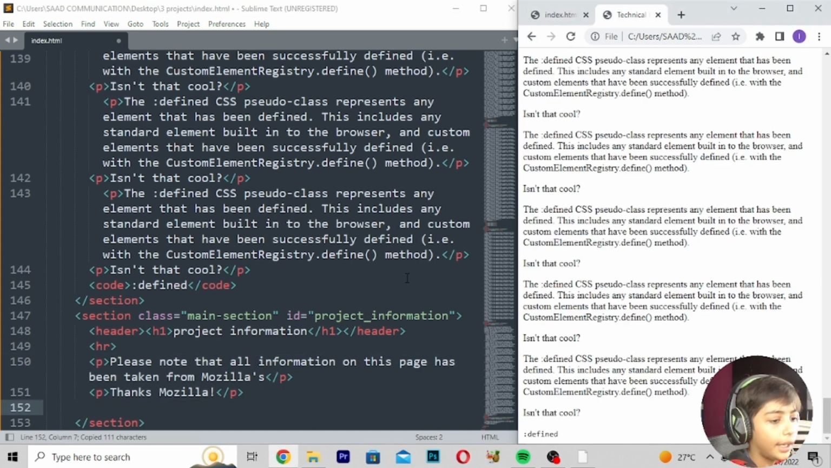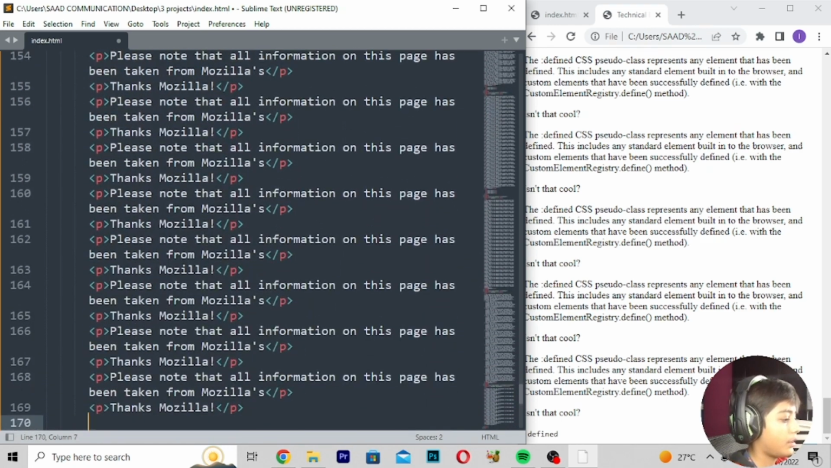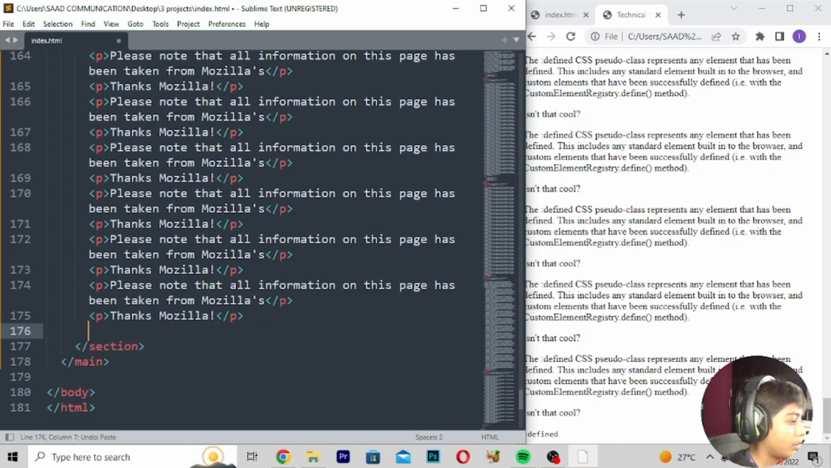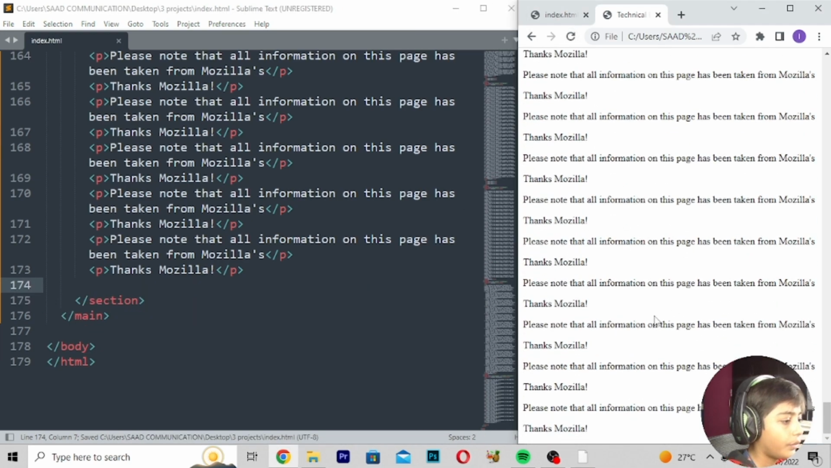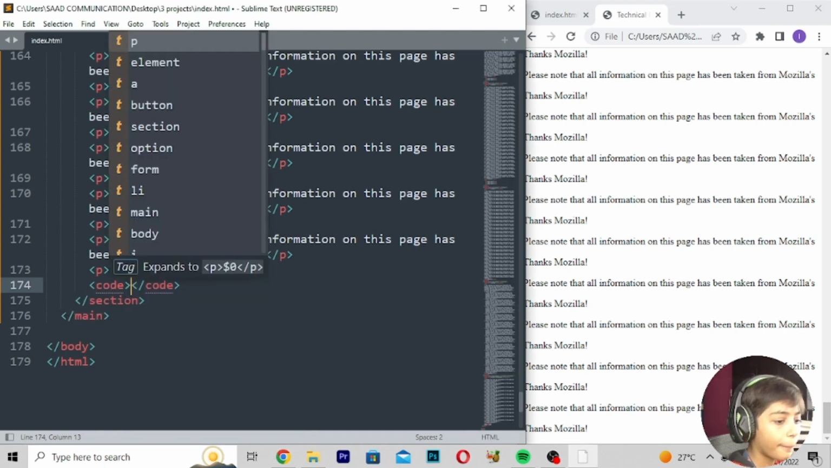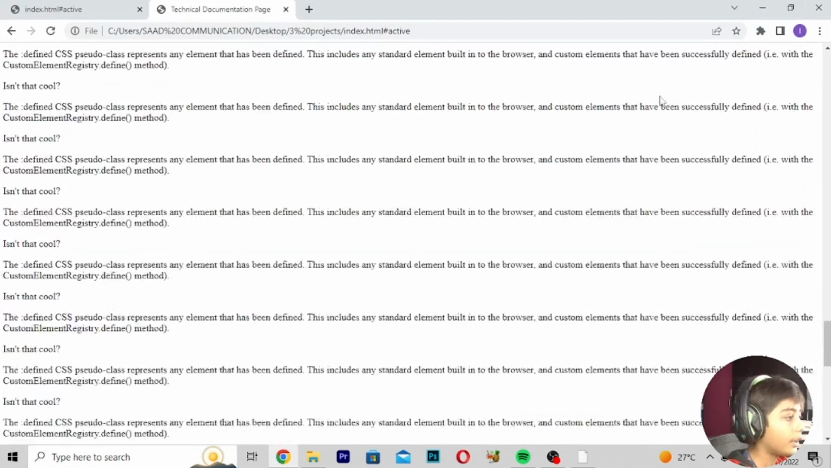Then copy, then enter. Then I will go my attack, and you can paste 173 times. Okay, save, refresh. Here you can see it. Here we can write code. And now here you can see it easily. My all work is done.